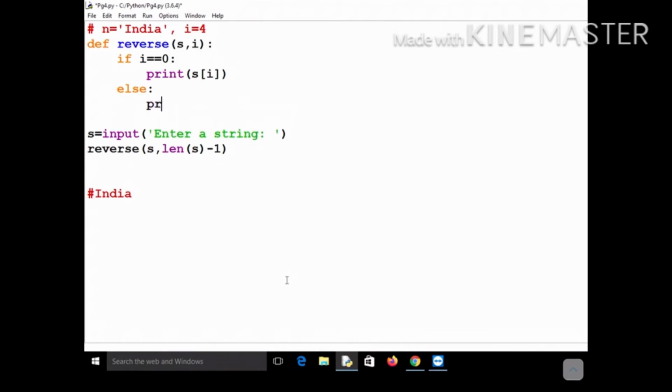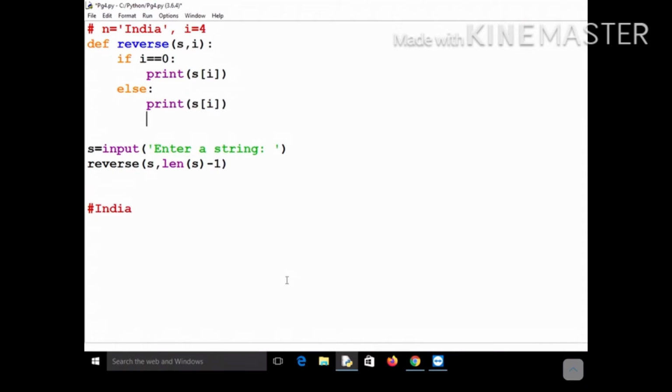In the else part, if it is not the base condition, for example in the beginning, what will be the value of I? It will be 4, so it will essentially print A. In that case also you have to print s[i]. But the next thing is that after printing s[i], you should again call this reverse function. This time the index must be decreased, isn't it? The index must be decreased. This time it must become equal to I minus 1.